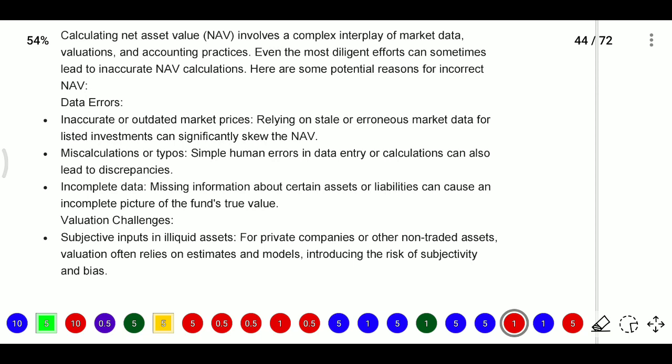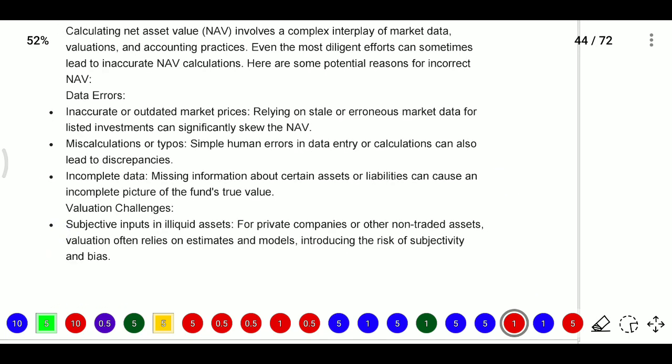Now incorrect NAV. The reasons for incorrect NAV are data errors: incorrect, inaccurate, or outdated market prices we are considering. Relying on stale or erroneous market data for listed investments can significantly skew the NAV, or miscalculation or typos. So in place of 100 we added some extra 0.